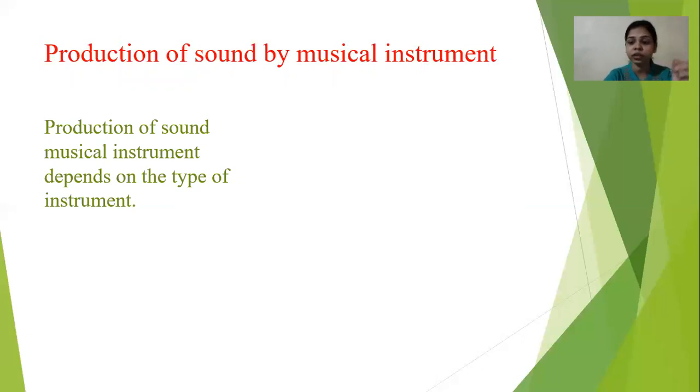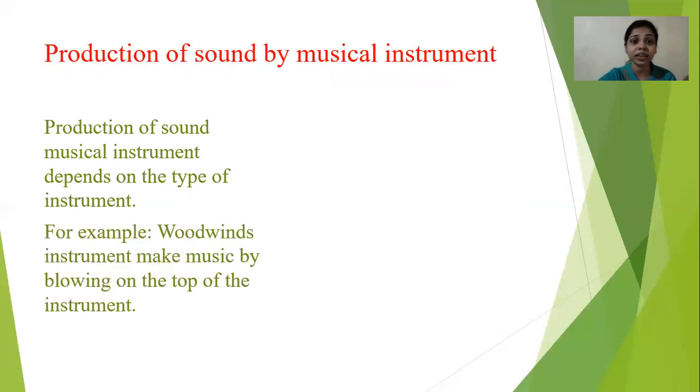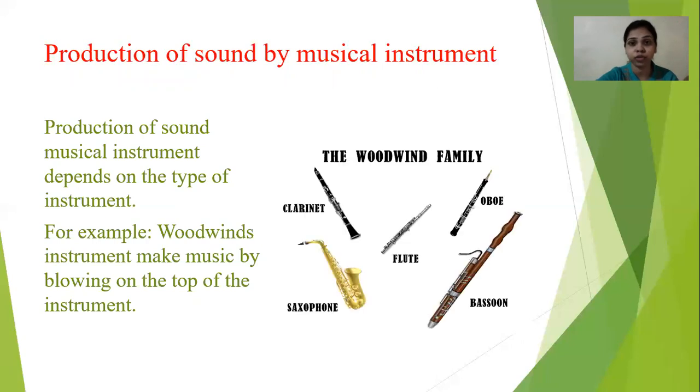Woodwind instruments, like the flute, saxophone and bassoon, produce a sound when you blow on the top of that instrument.